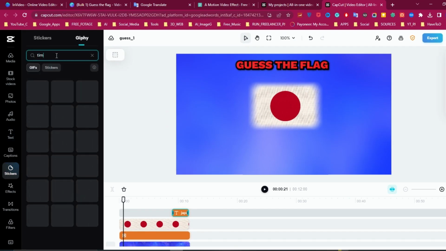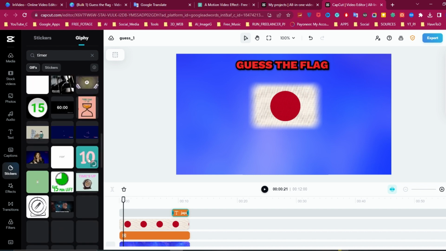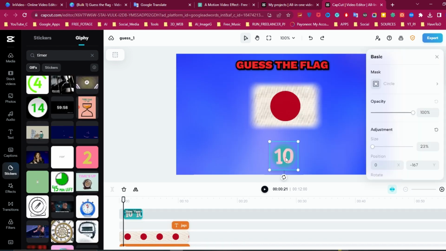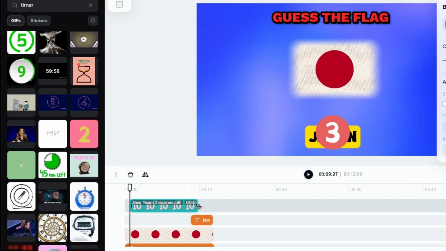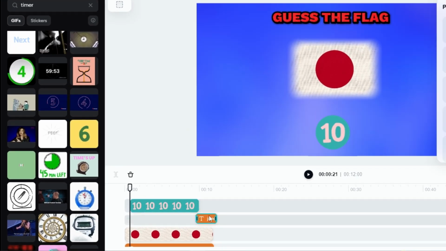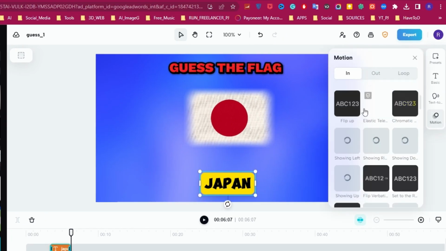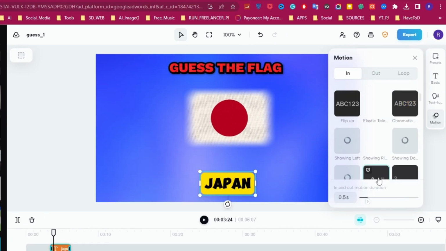Now go to sticker section and search for timer. Choose one of them and drag it to scene. Create a circle mask for it. Now adjust the layers so that the name of the country is displayed when the timer reaches 0. Now click on text and go for text animation. Select one of the animations.